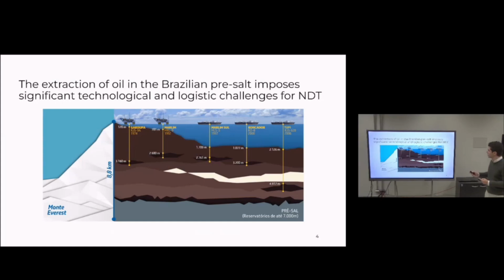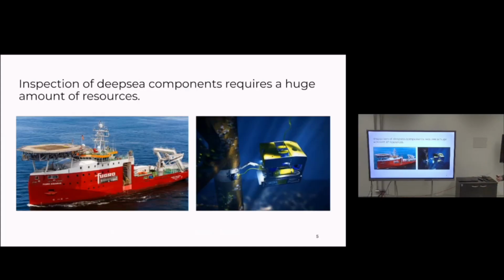And deep waters impose new challenges for NDT, namely the inspection of deep components requires a huge amount of resources. Namely, you require a ship that can support a remotely operated vehicle which dives deep into the ocean and inspects a certain component.